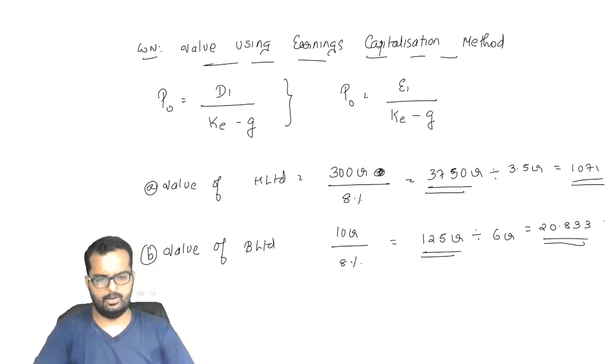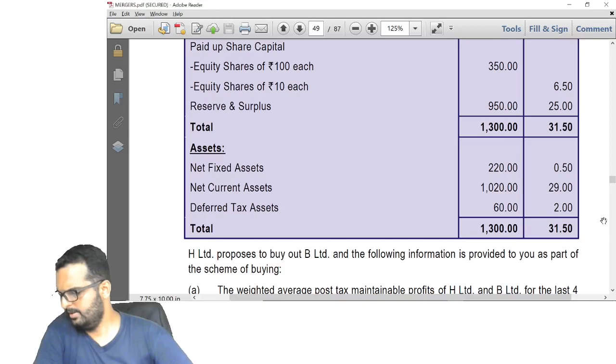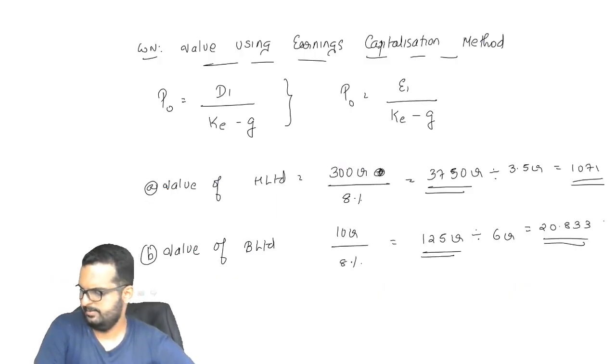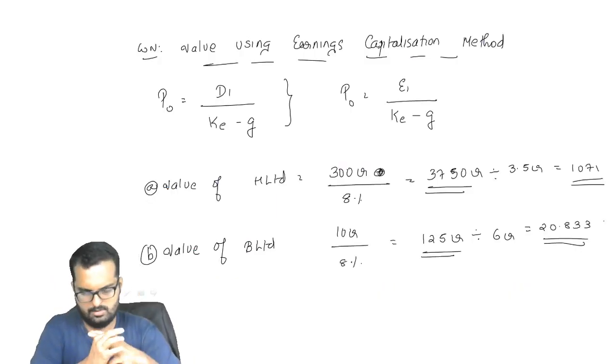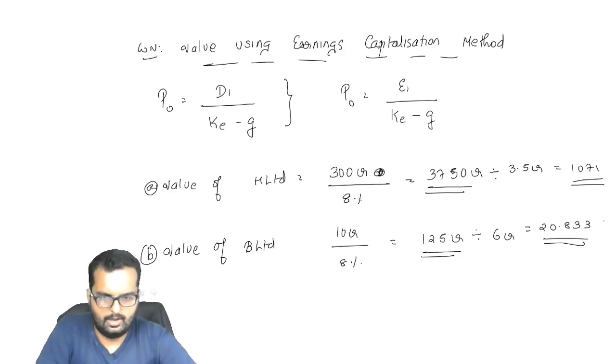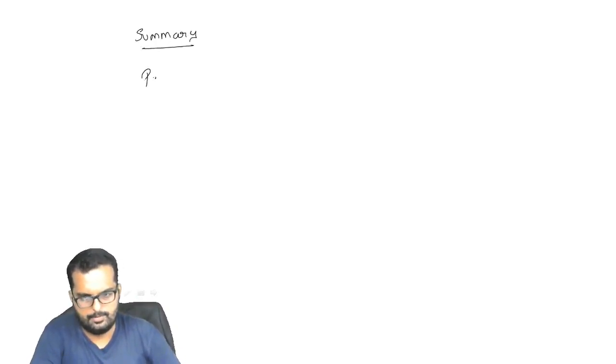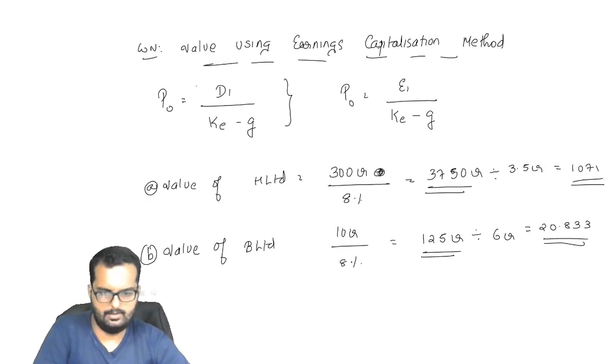Alright friends, I believe you have done till here now. Alright, so I'll now give a summary. Particulars. We are having two companies.